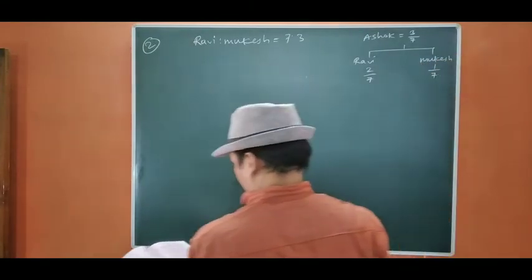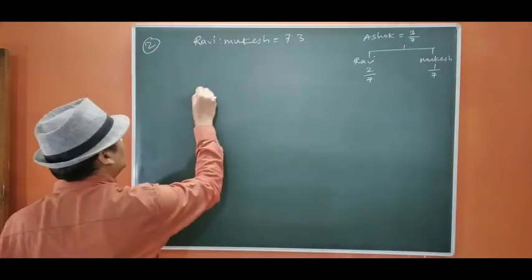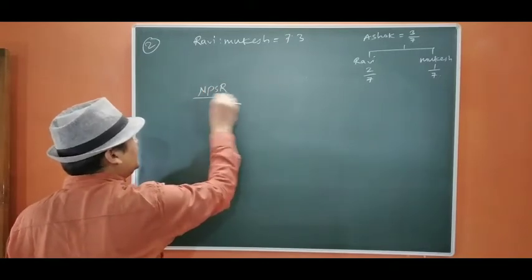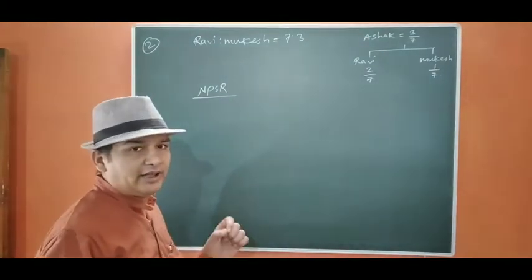Okay, now let us start. Now directly we are going to calculate the new PSR as it is specifically given. So whenever the specific share is given, there is no need to take 1.